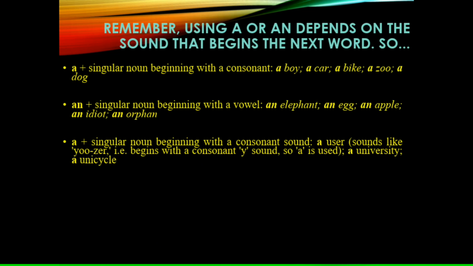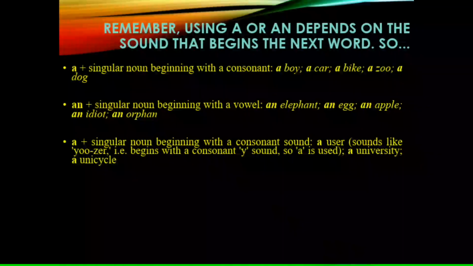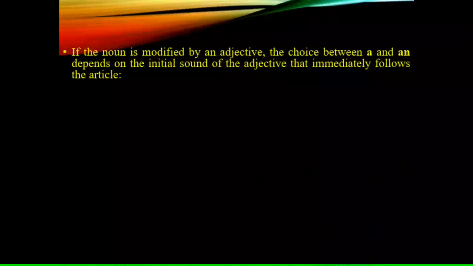A user. Here the sound starting with U, actually we'll find Y here, which is a consonant. So that's why we are using a. Similarly, a university, a unicycle.